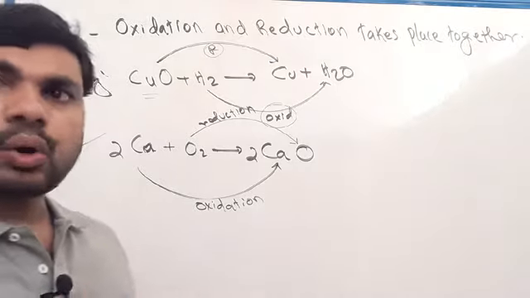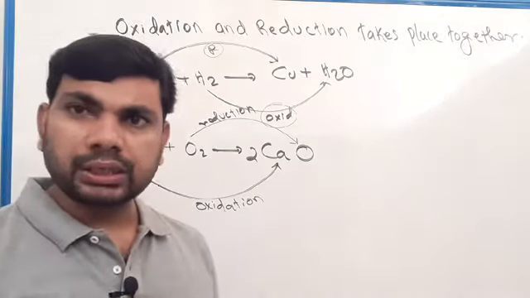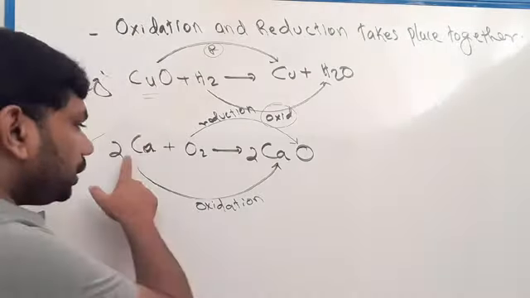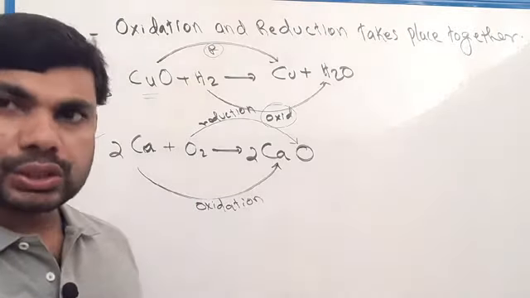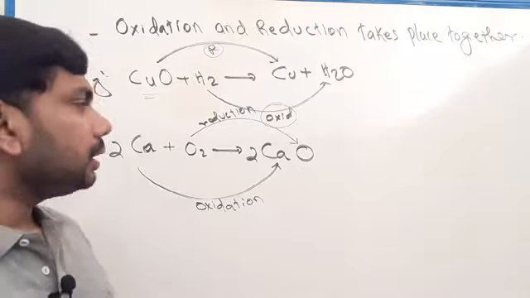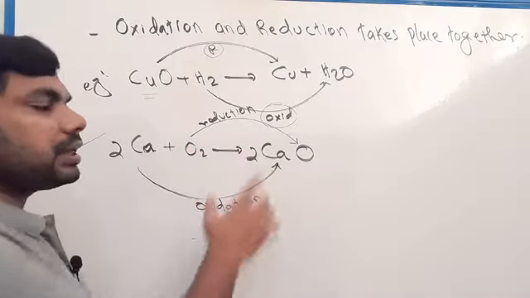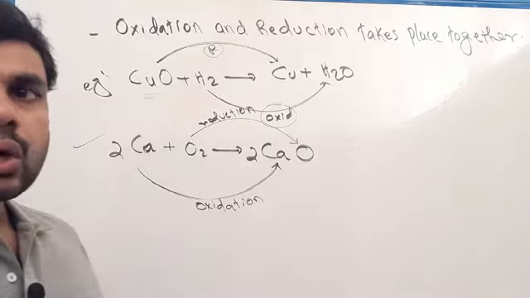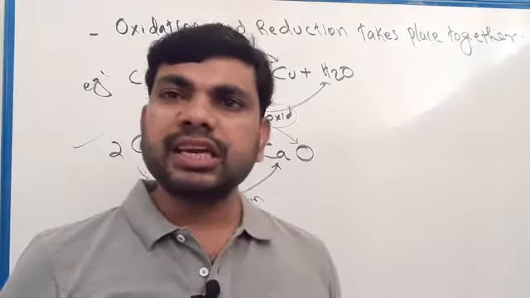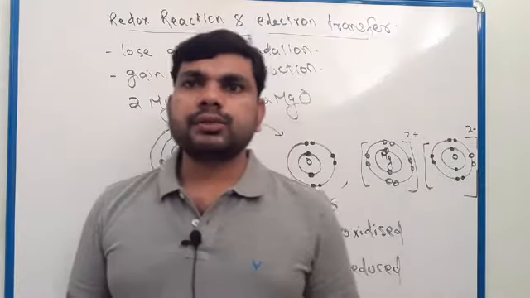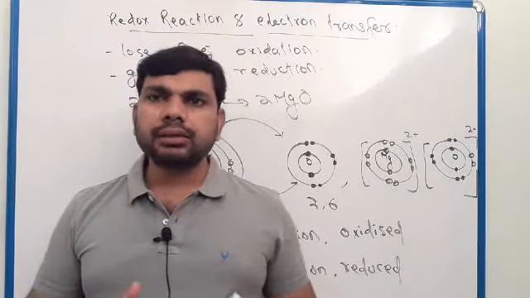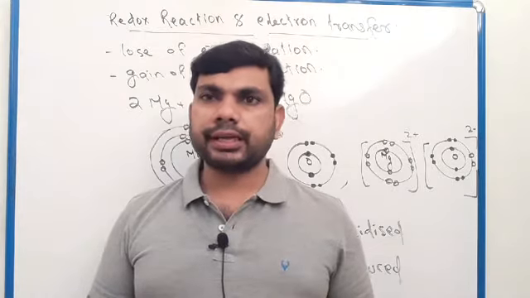Oxidation and reduction always take place together. We know this is oxidation: calcium received oxygen. So the other process will be reduction, because oxidation and reduction always take place together. Clear?